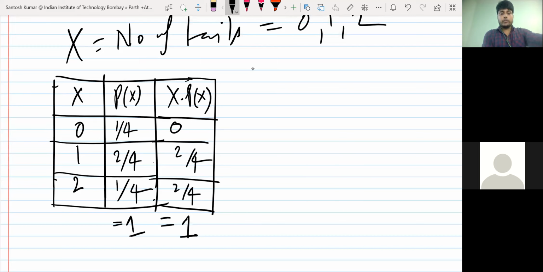This one is E(x), the mean. So you're getting this one is the E(x). If you add it, this is the E(x), and you get 1.